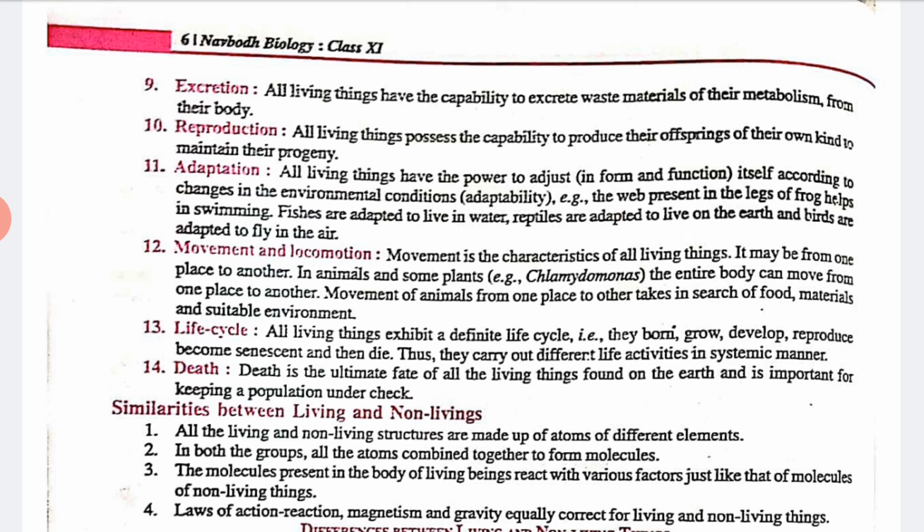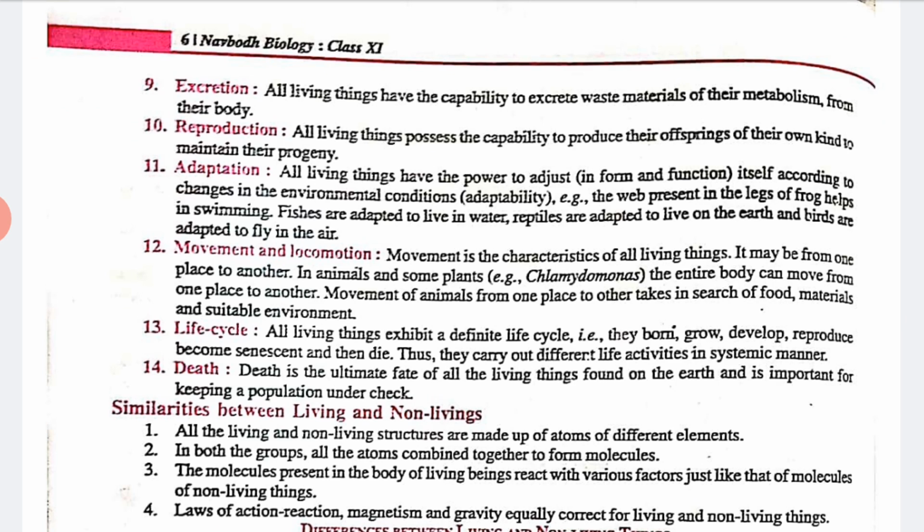movement and locomotion. Movement is a characteristic of all living things, right? It may be from one place to another, like we also do movement. In animals and some plants, the entire body can move from one place to another, right? So the movement of an animal from one place to another is in search of food or any type of material or a suitable environment, right? So that is known as movement and locomotion.